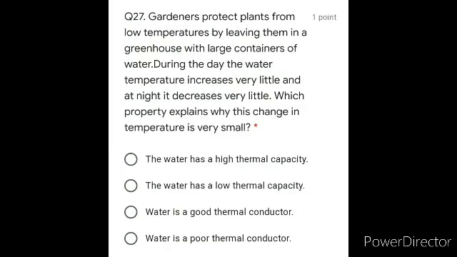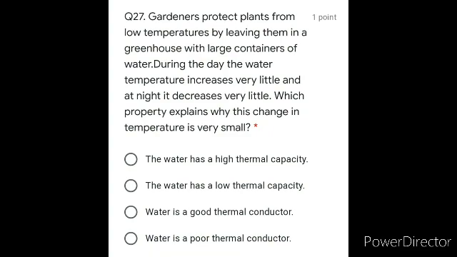Moving on with the last MCQ of physics. Gardeners protect plants from low temperatures by leaving them in the greenhouse with large containers of water. During the day, the water temperature increases a little, and at night it decreases very little. Which property explains why this change in temperature is very small? So option A, the water has a high thermal capacity.